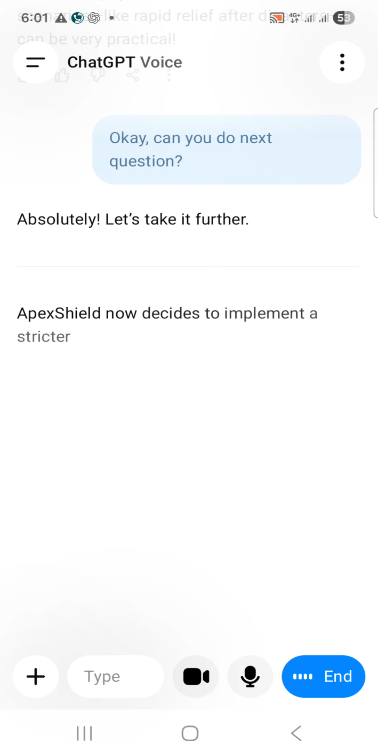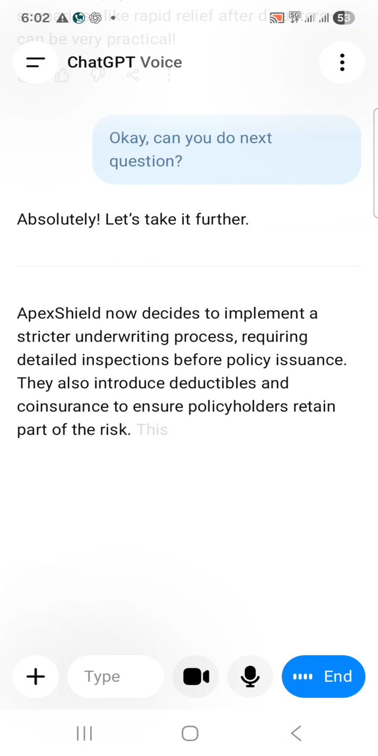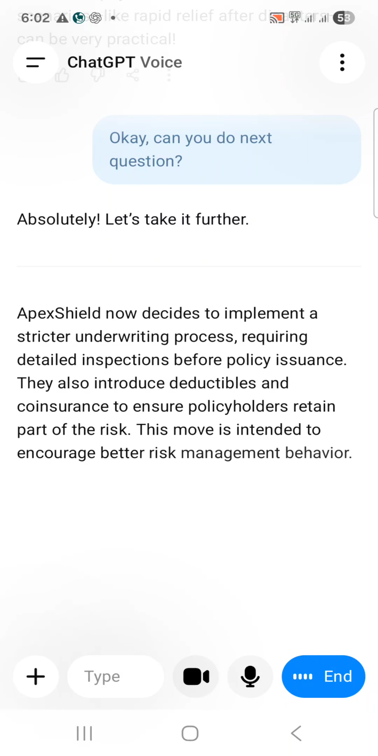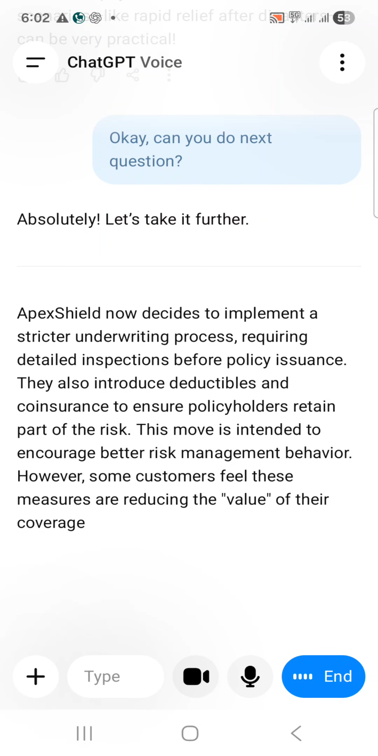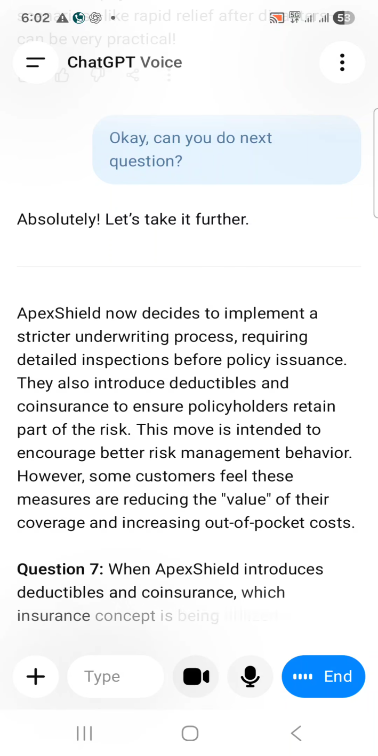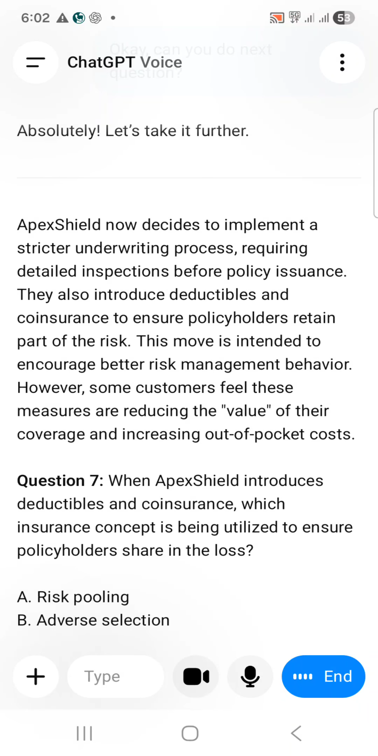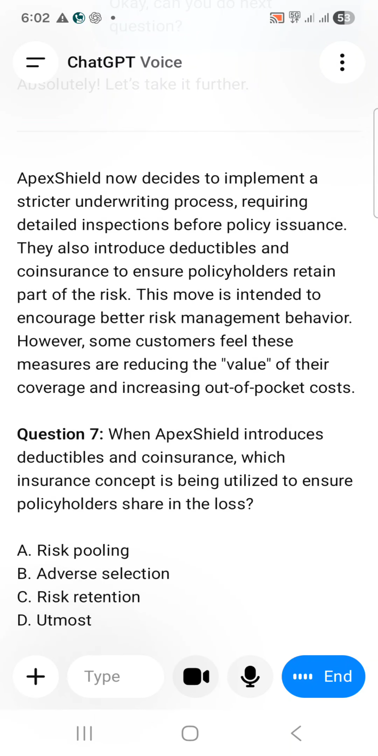Absolutely. Let's take it further. Apex Shield now decides to implement a stricter underwriting process, requiring detailed inspections before policy issuance. They also introduced deductibles and coinsurance to ensure policyholders retain part of the risk. This move is intended to encourage better risk management behavior. However, some customers feel these measures are reducing the value of their coverage and increasing out of pocket costs. When Apex Shield introduces deductibles and coinsurance, which insurance concept is being utilized to ensure policyholders share in the loss? A. Risk pooling. B. Adverse selection. C. Risk retention. D. Utmost good faith.